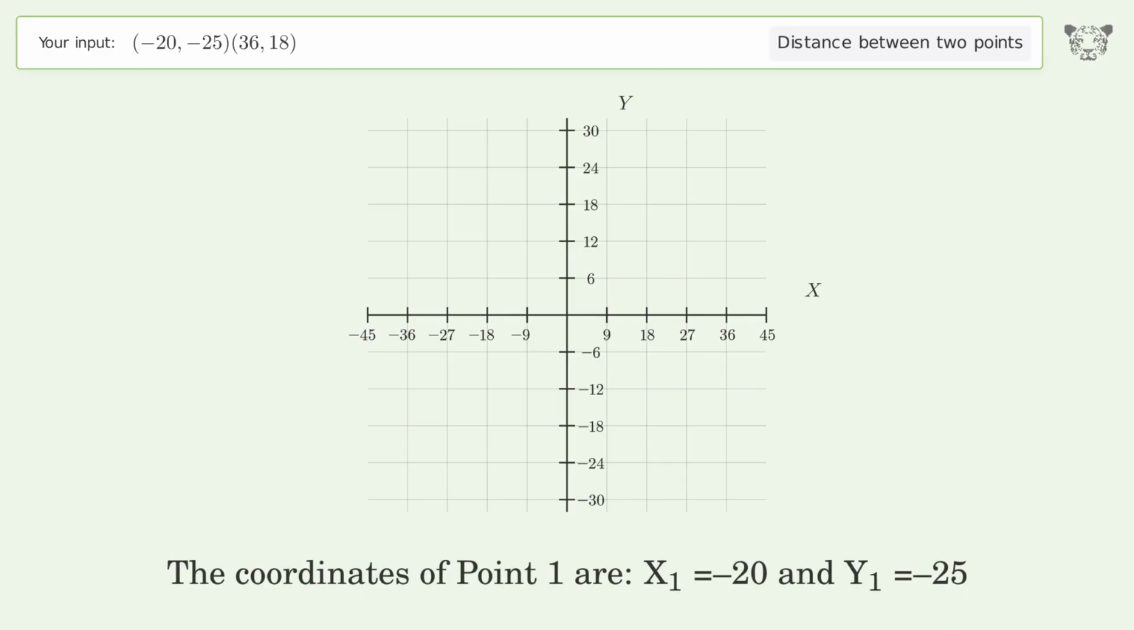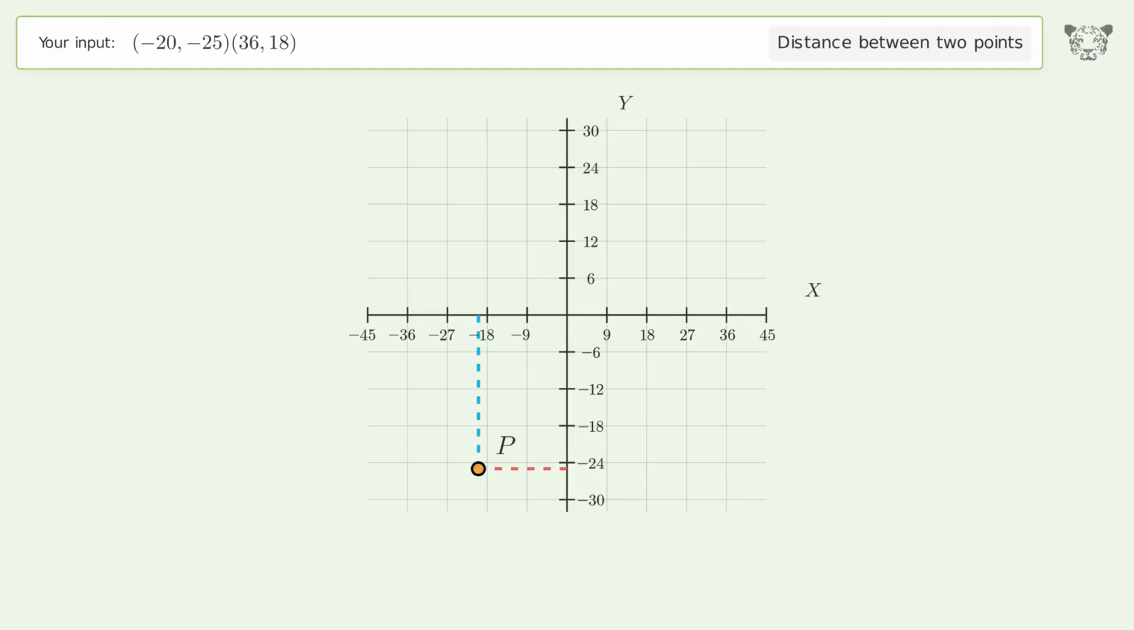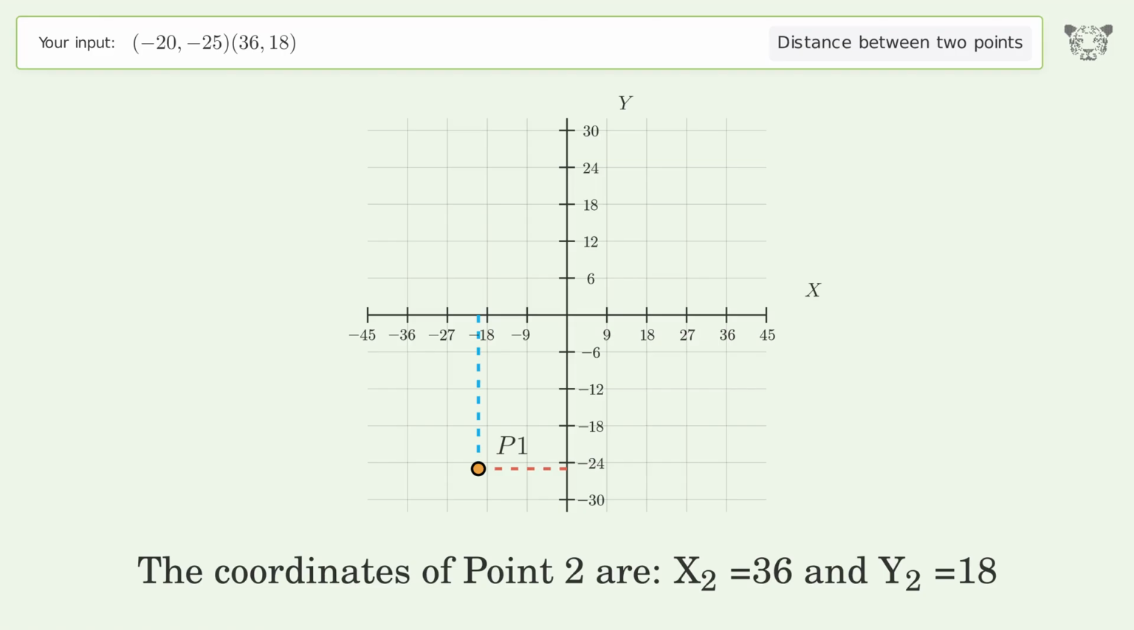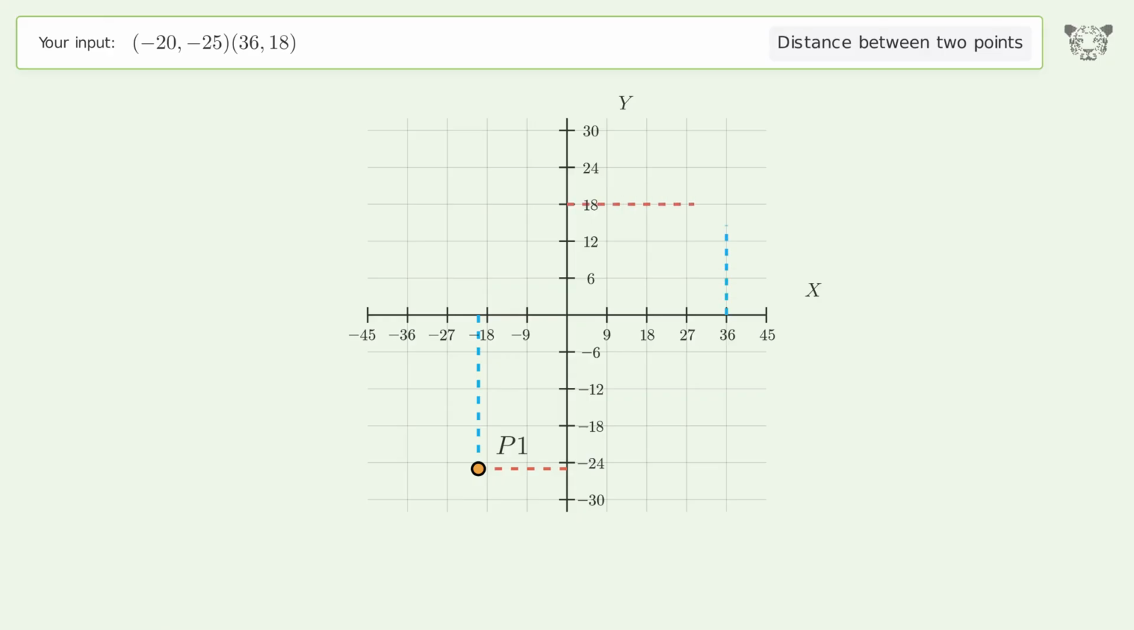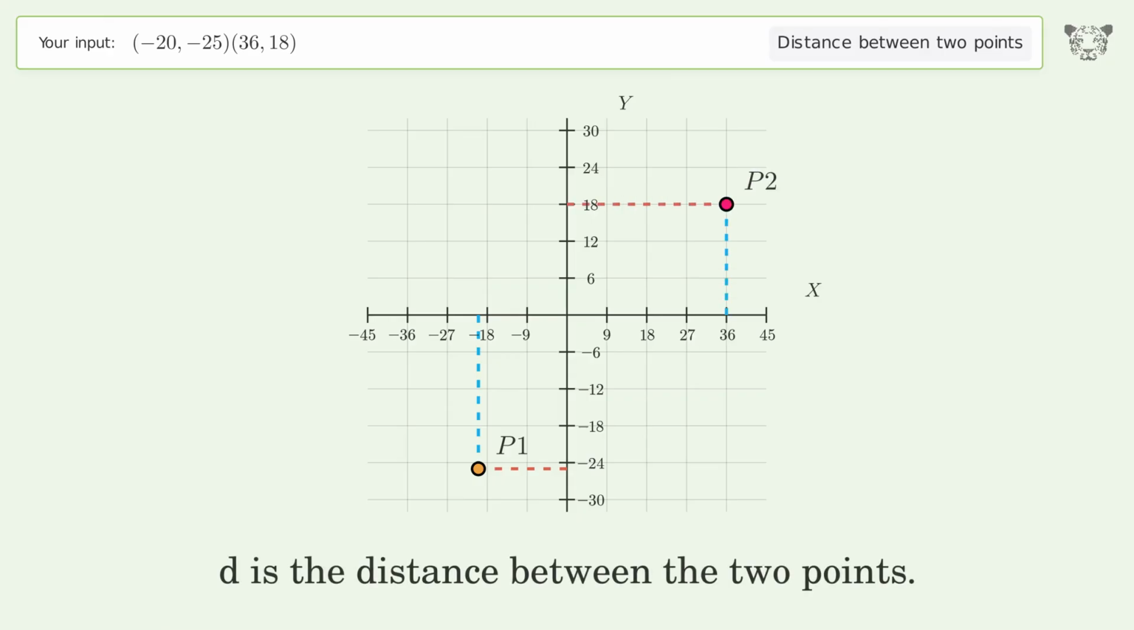The coordinates of point 1 are x1 equals -20 and y1 equals -25. The coordinates of point 2 are x2 equals 36 and y2 equals 18. D is the distance between the 2 points.